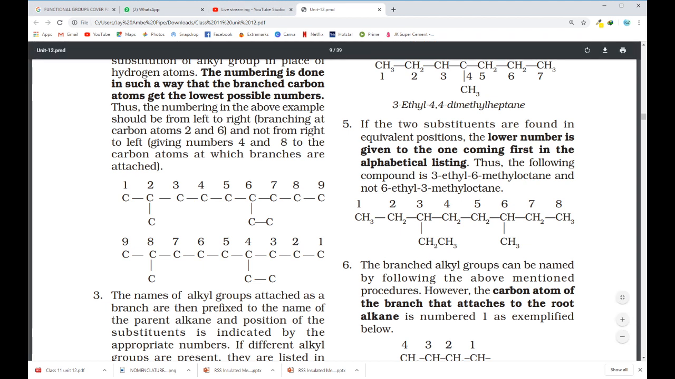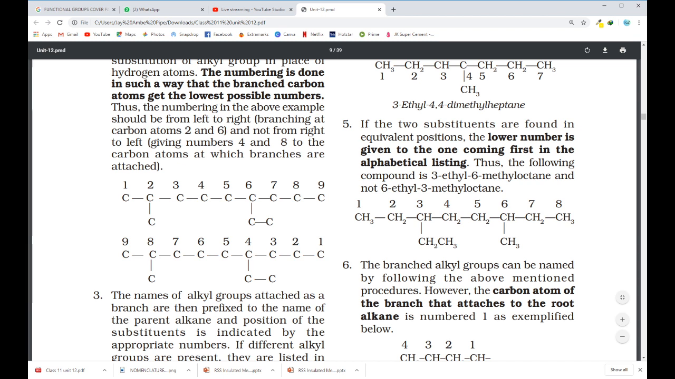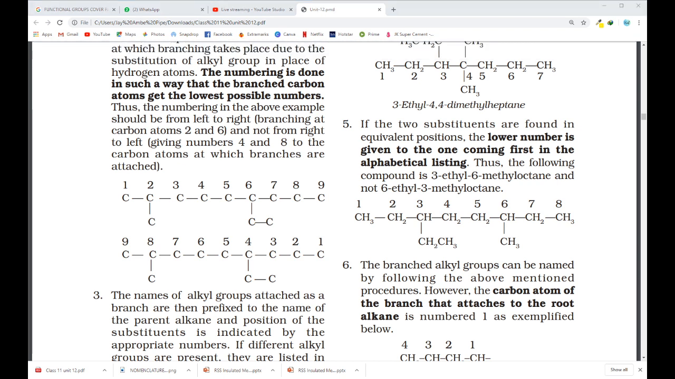So from which side do we have to start? For that also we have one rule: if two substituents are found in equivalent positions, then the lower number is to be given to the one coming first in the alphabetical listing. Next is the sixth. As per this rule, in alphabetical order, ethyl comes first, so number 3 will be given to ethyl and number 6 to methyl.